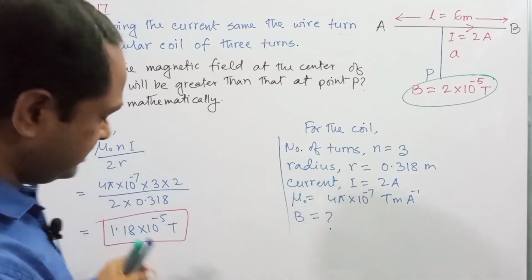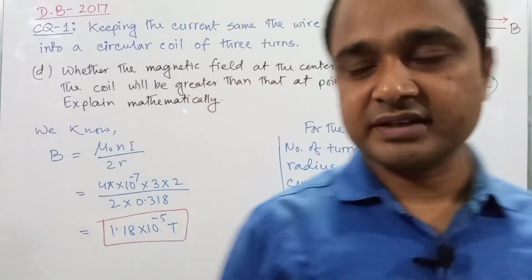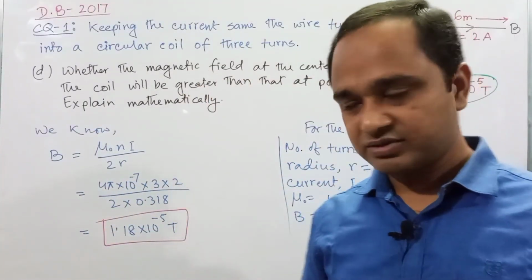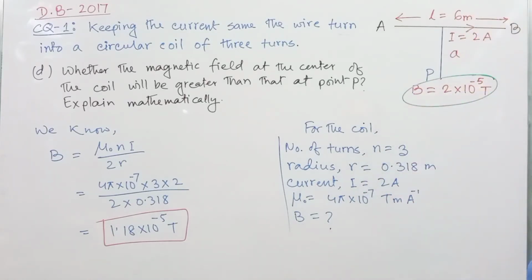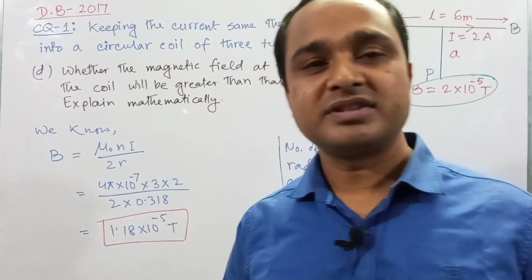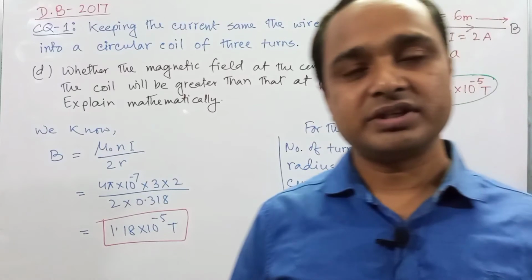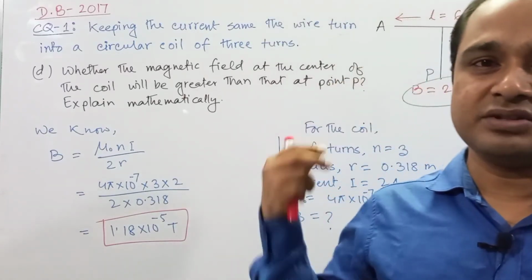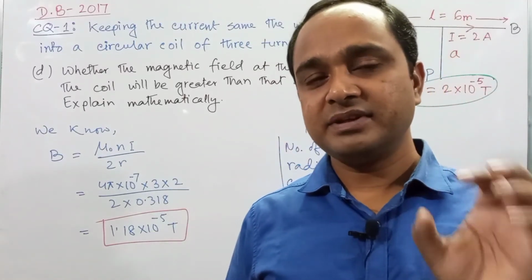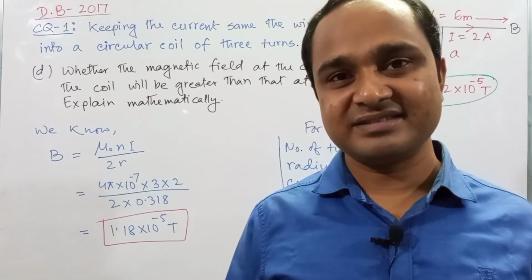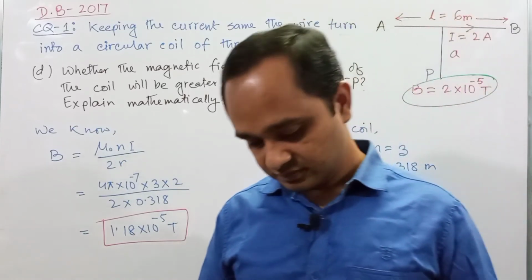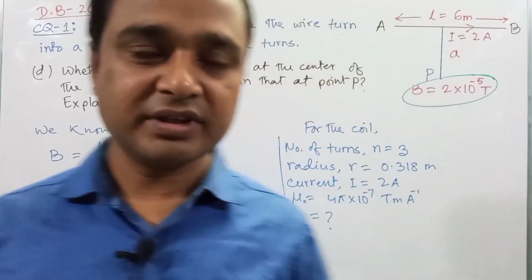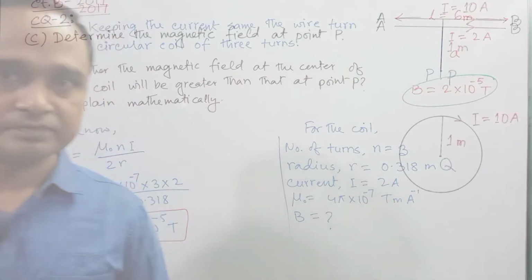Right. Dear student, this is the value of magnetic field at the center of the circular coil. So comparing these two values, the magnetic field at point P was 2 into 10 to the power minus 5, and that at the center of the circular coil was 1.18 into 10 to the power minus 5 Tesla. So comparing these two values, we can see that the magnetic field at the center of the circular coil is less than that at point P. Okay. Now we are going to solve our second creative question.